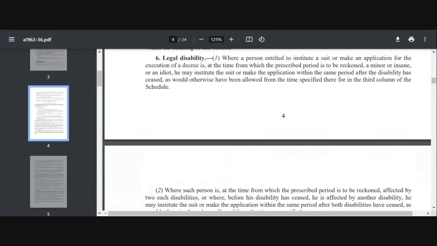So when the applicant is a minor, he will be allowed to file a suit on attaining majority, and the prescribed period will begin from the date on which he attains majority. So section 6 is talking about legal disability. An object of section 6 is to protect the interest of minor and to protect the interest of such people who are not competent or who are in a disadvantaged position, and in the eye of law they are like incapable to understand the consequences of their act or their omission.